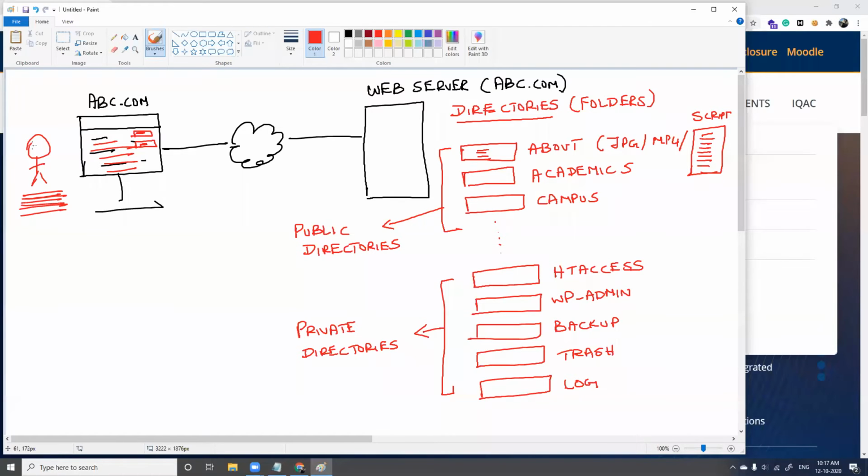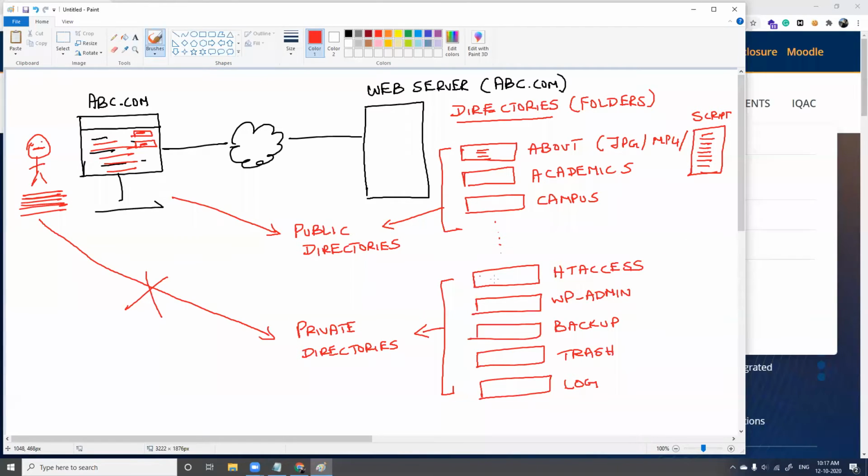Yes, this person here, he is free to access public directories. Why? Because all these public directories are present in the website. But when this person from the outside tries to access any of the private directories, probably he will not have permission. It says permission denied. You don't have access to any internal directories or private directories.